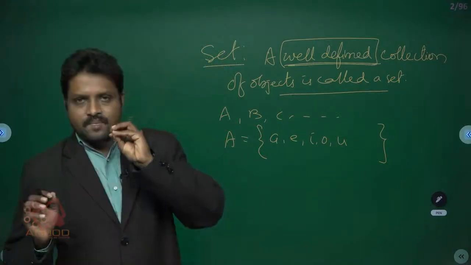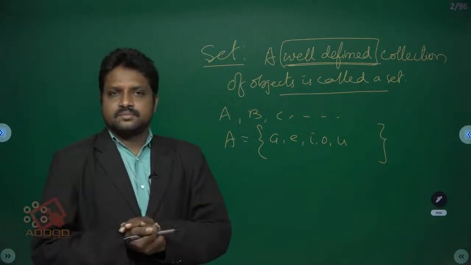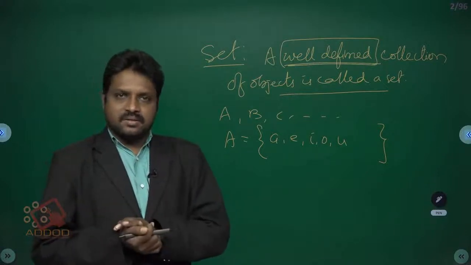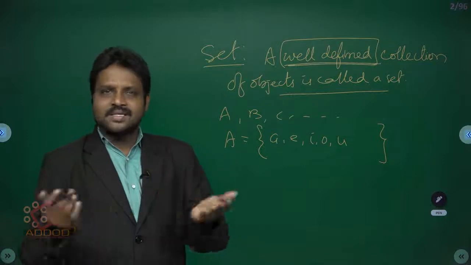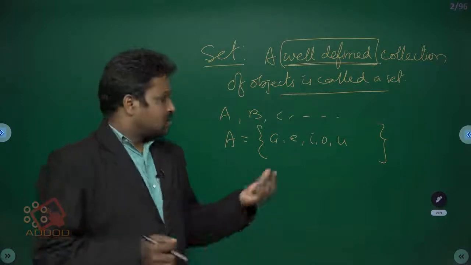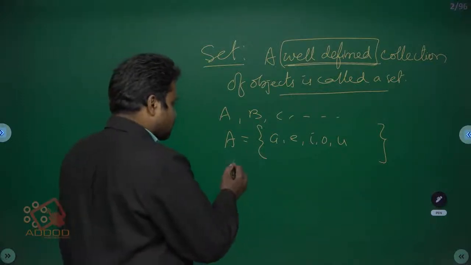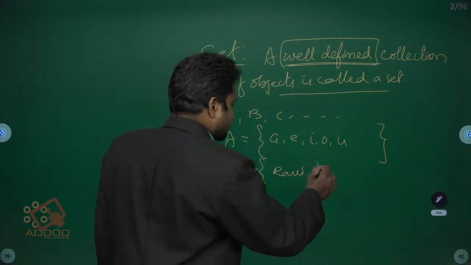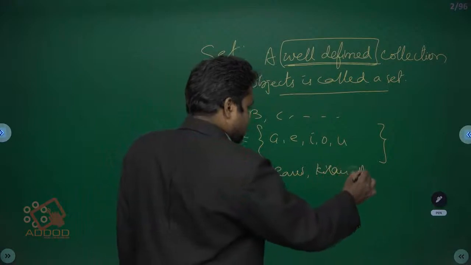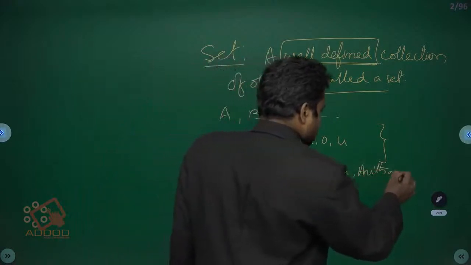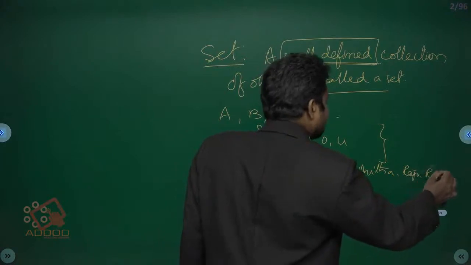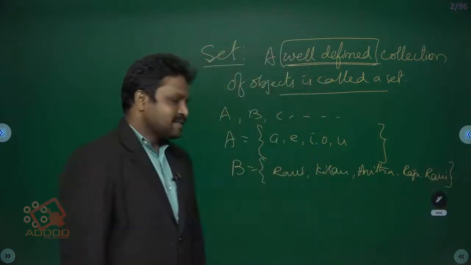Suppose the number of students in your 8th class, that is a set. Suppose you write B is equal to the set of Ravi, Kiran, Anita, Raju, Rani. This is called a set.